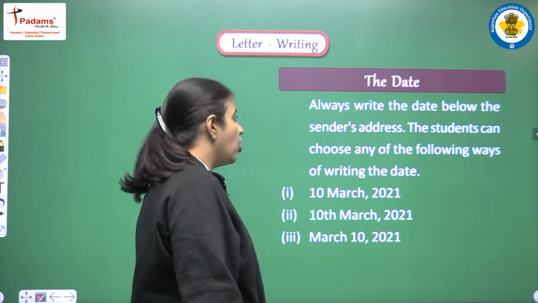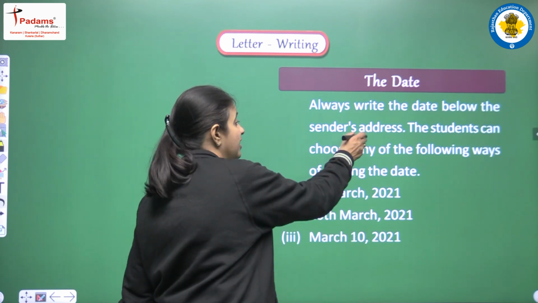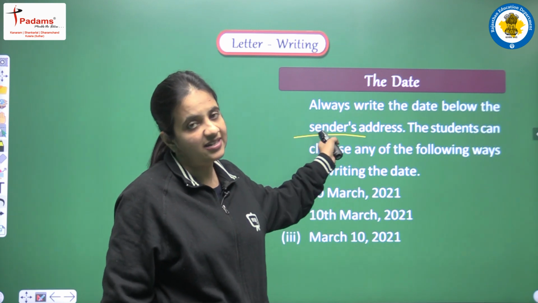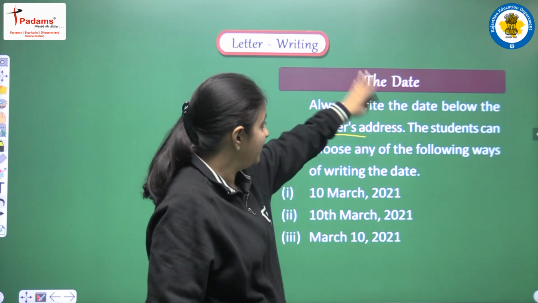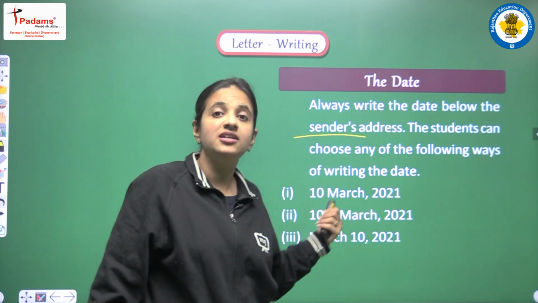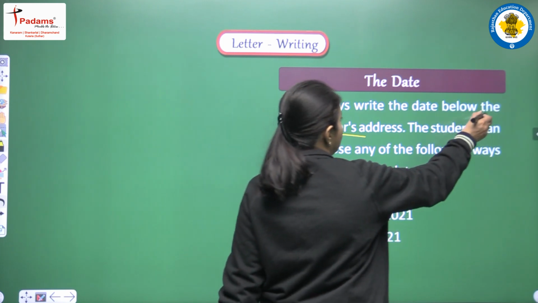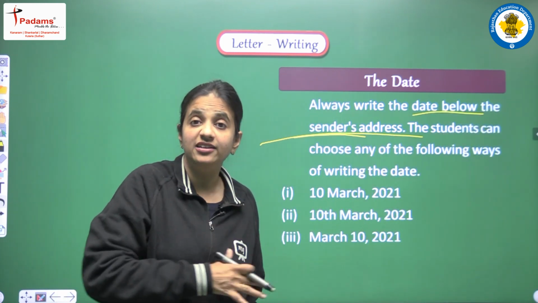Always write the date below the sender's address. Sender is again the person who is writing the letter, so we can say sender's address and also writer's address. The date should always be below the sender's address, so we can say below the writer's address.